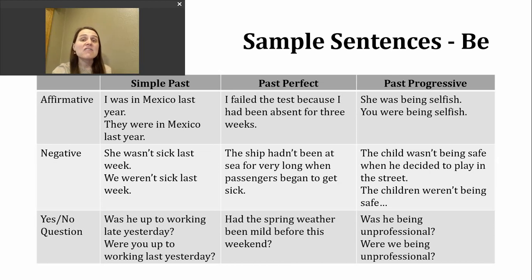So if the sequence or order doesn't matter when you're talking, you might not need to use past perfect. Simple past tense might be perfectly fine. To make the past perfect, we're going to use the past form of have, that's had, and then we'll use our participle, been. And that's going to be true no matter what our subject is, had been.